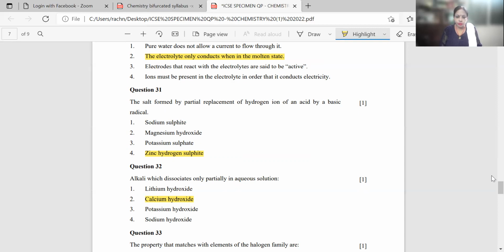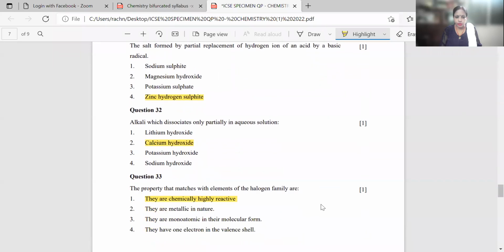Question number 32. Alkali which dissociates only partly in aqueous solution. Now, anything which is dissociating partly will always be weak. Out of these 4, lithium hydroxide, calcium hydroxide, potassium hydroxide, and sodium hydroxide, calcium hydroxide is a weak electrolyte, rather a weak alkali, because here they are asking in terms of an alkali. So calcium hydroxide will be the correct answer.